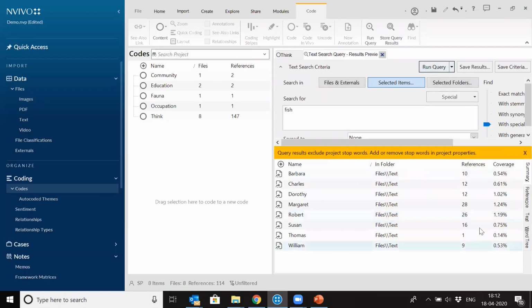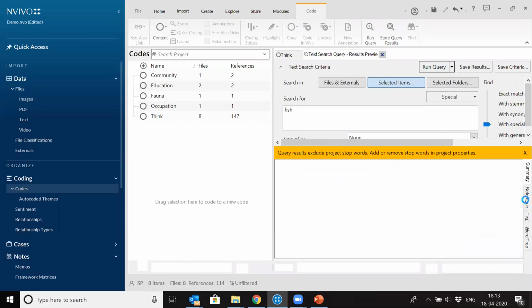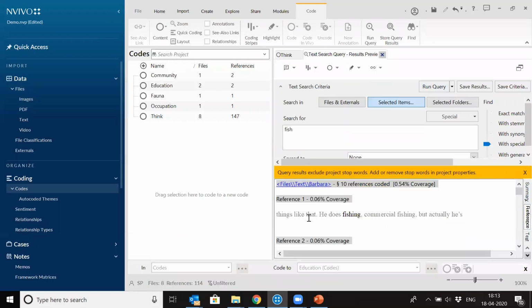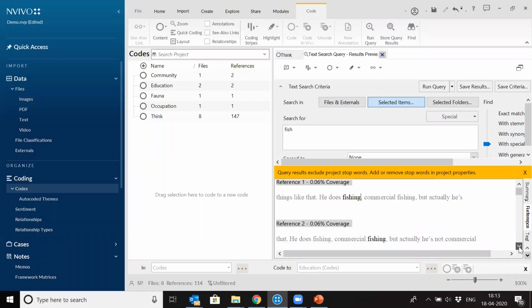So you can see the first tab is summary tab. So it shows references in each of the interviews, 10 references, 12 references of the word fish or the specialization of fish. If you want to see the references, you click on references and you can see the references here. So you can see, though we are looking for the word fish, it's looking for word fishing also. Fishing is basically highlighted here. It's talking about fishing, right?